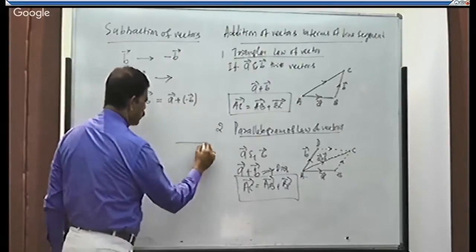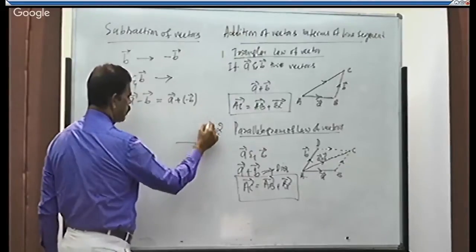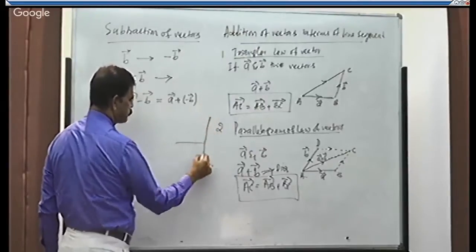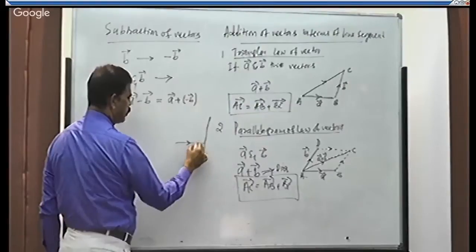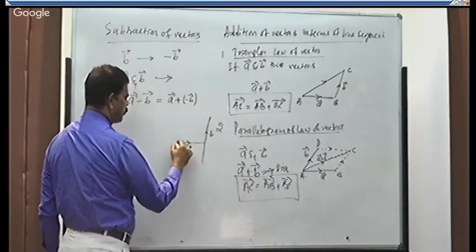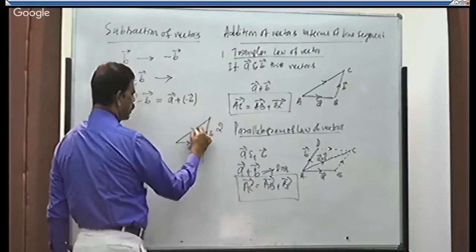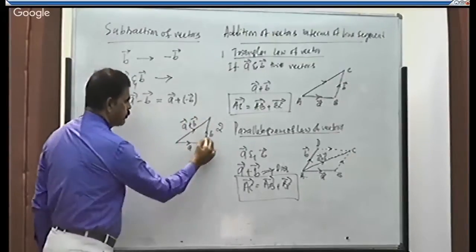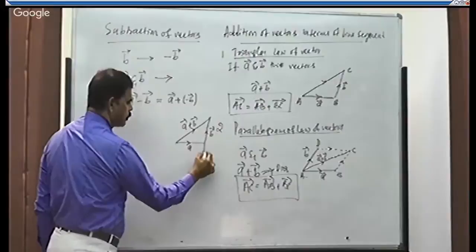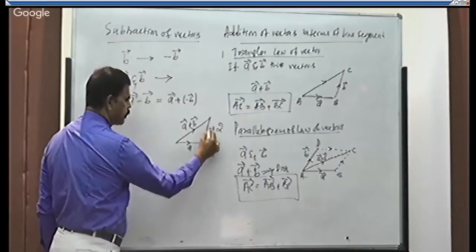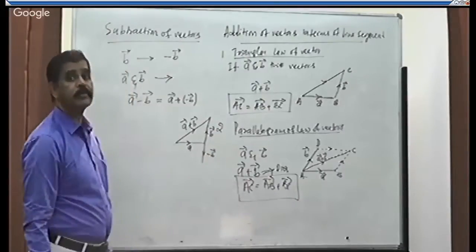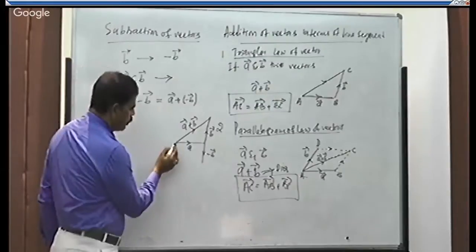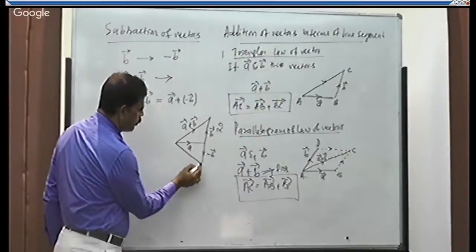See, I take the triangle. This is vector A. This is vector B. Their sum is equal to what? According to the triangle law, A plus B. Is it right? So this is vector B. This is what? This is minus of B. Correct? Because direction is opposite. Then this will be A minus B. Correct?